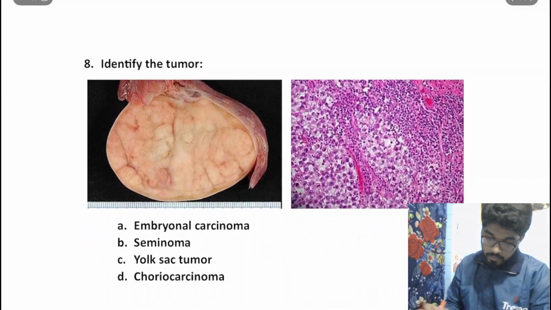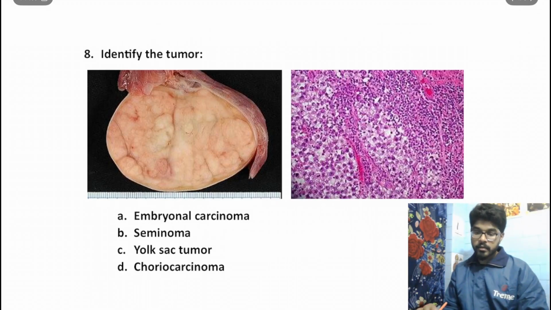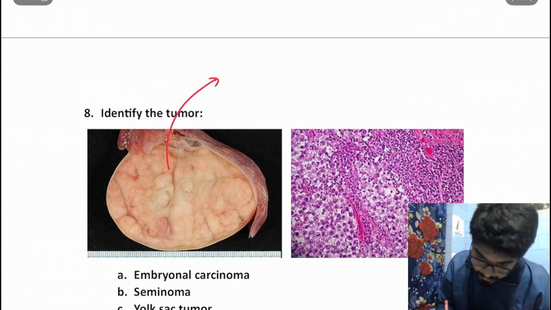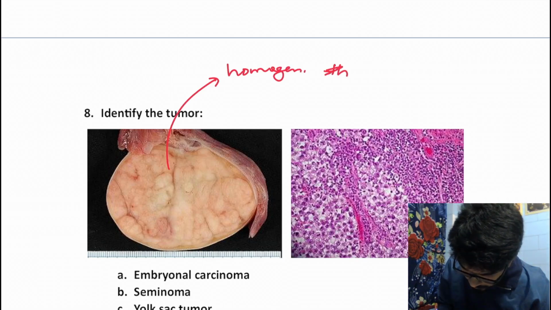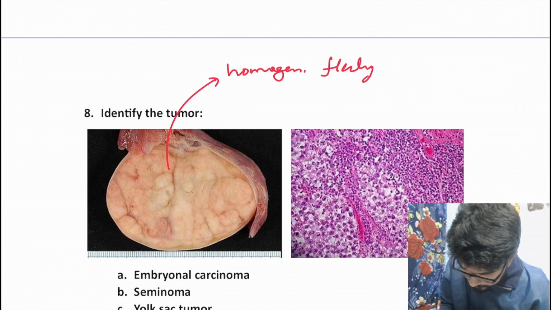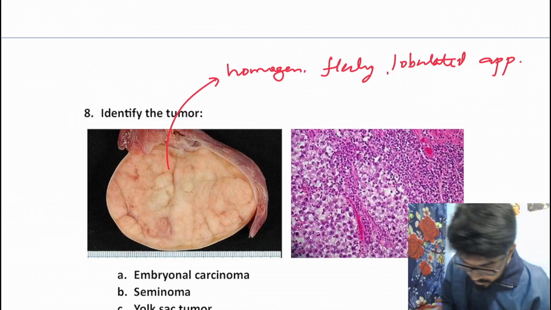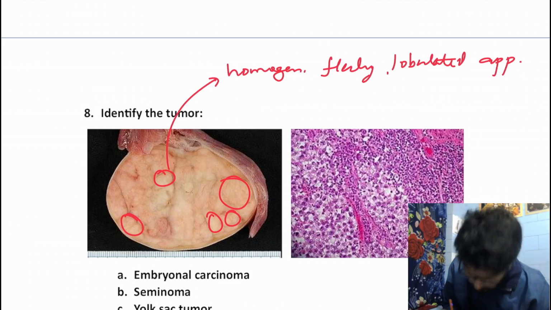Identify the tumor, right? Now we can very well appreciate, so one gross image, another histopathological image. In the gross image, we can very well appreciate that we get a homogeneous fleshy lobulated appearance. You can very well appreciate the various lobes over here.